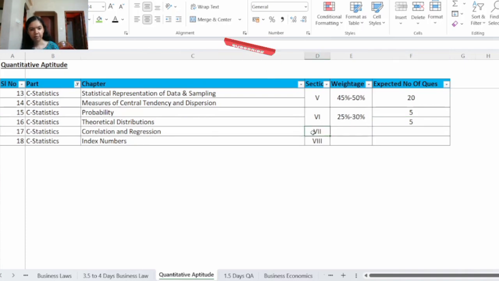Now section number 7. This comprises chapter number 17, correlation and regression. The weightage allotted is 10% to 15%, and the expected number of questions is 5. And then we have the last chapter, chapter number 18, index numbers. This is section 8. The weightage allotted to this is again 10% to 15%, and the expected number of questions is 5.